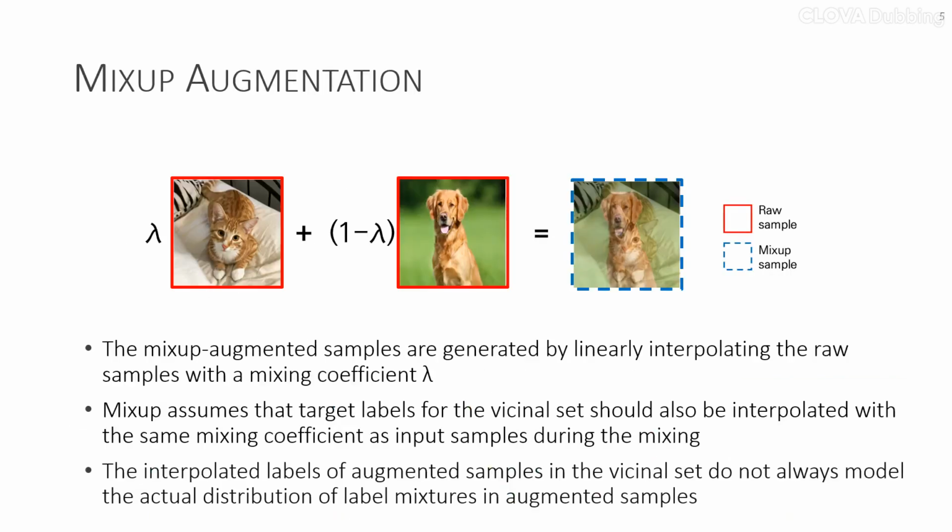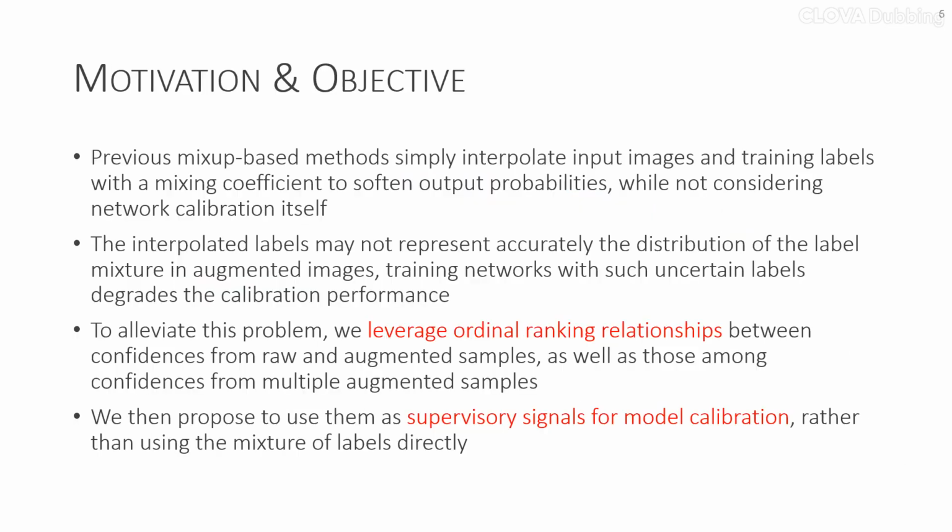Mixup assumes that target labels for the vicinal set should be interpolated with the same mixing coefficient applied to input samples. However, the interpolated labels of augmented samples in the vicinal set may not always accurately model the actual distribution of label mixtures in those samples. Prior Mixup-based calibration methods have typically used label mixtures to soften output probabilities. However, training networks with such uncertain labels degrades the calibration performance.